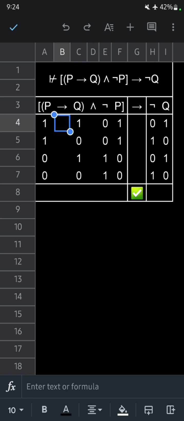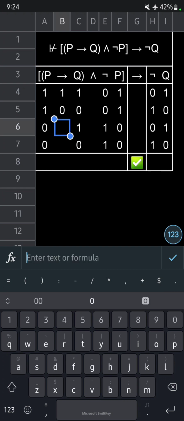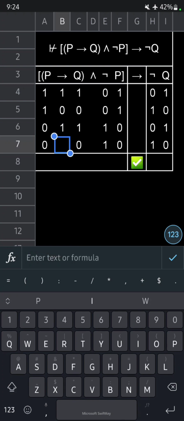We see here in the first interpretation that both the antecedent and the consequent are true, so we'll have a 1. And in the second interpretation, we have a false consequent and a true antecedent, so we'll have a true. I apologize, we'll have a false there in the second interpretation, and the last two interpretations will be vacuously true.